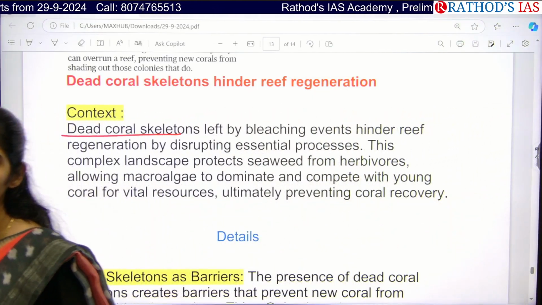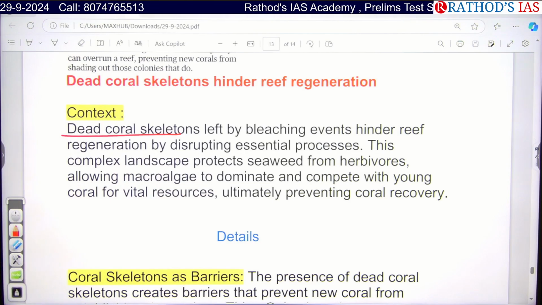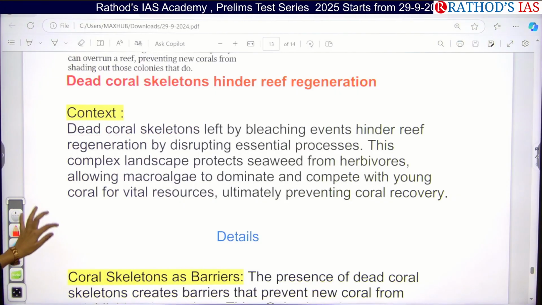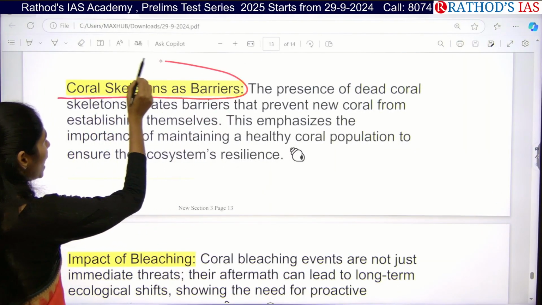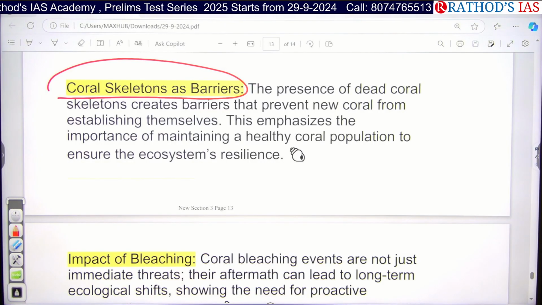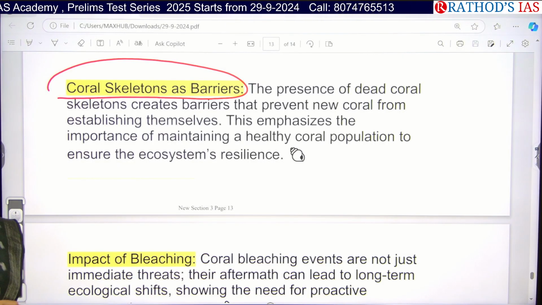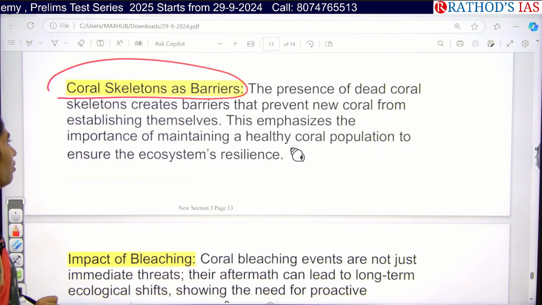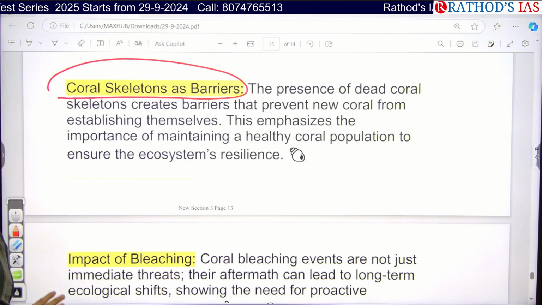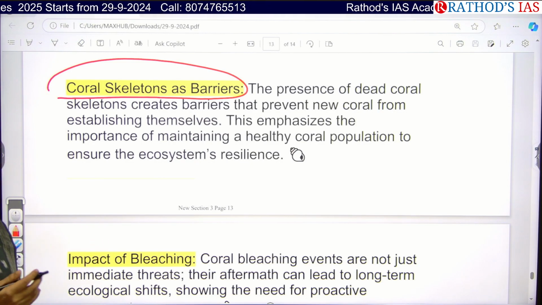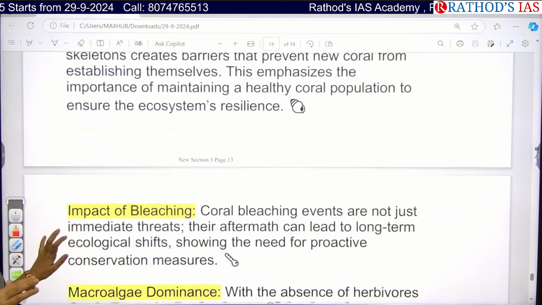So there is a relationship between coral death as well as macroalgae. Macroalgae will be dominating and competing with the young corals for vital resources, and further it will prevent the recovery of the corals. So this article is saying that coral skeletons act as barriers. The presence of these dead coral skeletons creates a barrier that prevents new coral from establishing themselves. So we can understand that if we have dead coral, it will not maintain a proper coral population to ensure ecosystem resilience.